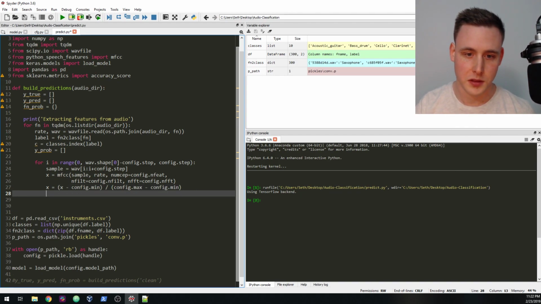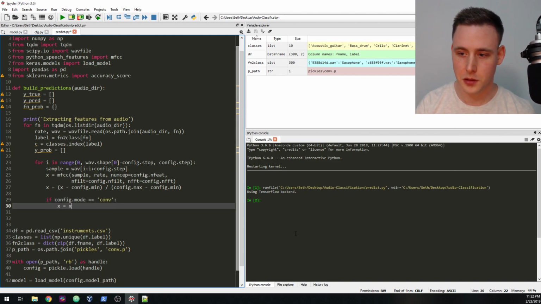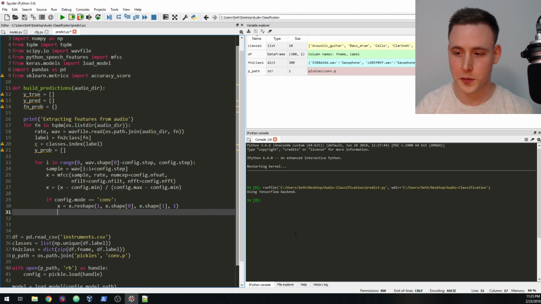And now, because I created modes here, I'm going to say if config.mode equals convolution, then x equals x.reshape of 1 by the first feature size, the second feature size, and because this is the convolutional model, we need the single grayscale channel for our array.